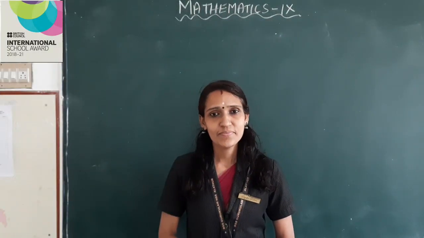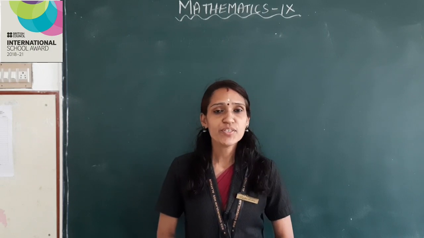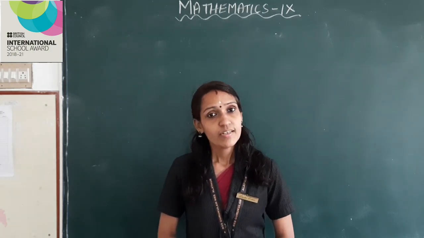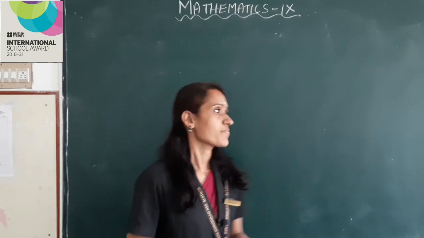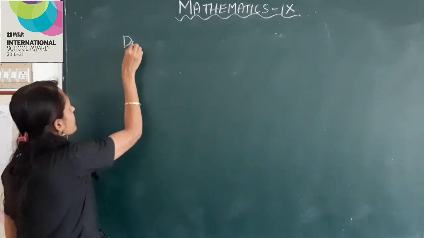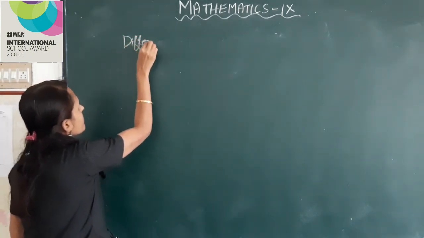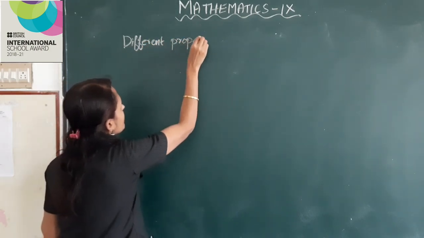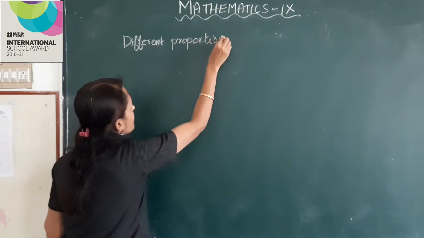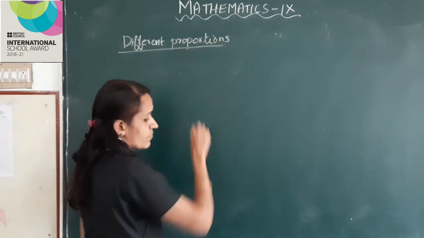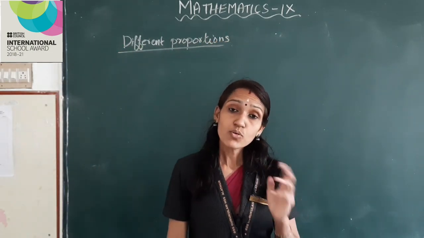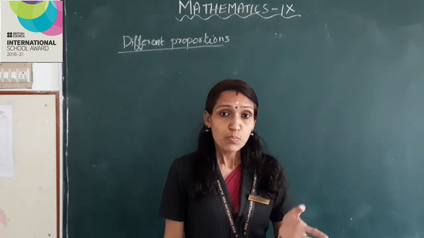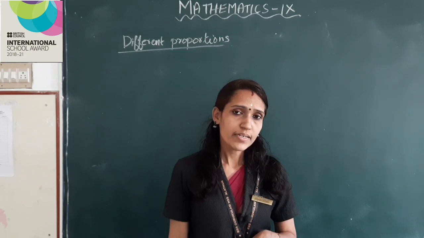Good morning, children. Let us continue with our chapter Proportions. Our topic, different proportions. We have learned how to find out the area of a circle. That is pi r square, right?